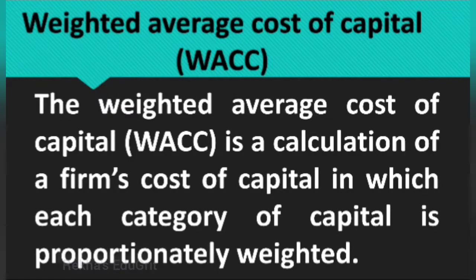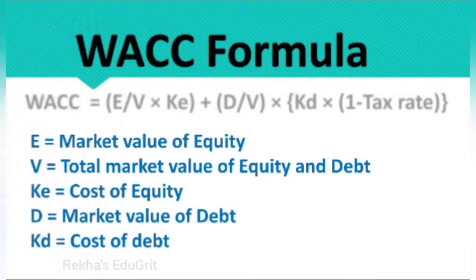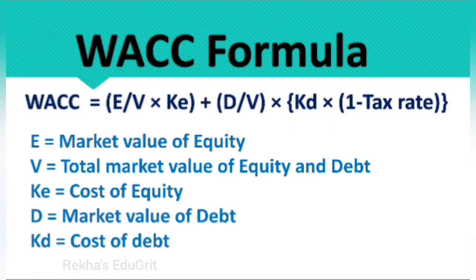First we'll see how to calculate the weighted average cost of capital with the help of a formula. The formula for WACC is E divided by V into KE plus D divided by V into KD into 1 minus tax rate. Here E denotes the market value of equity, and V denotes the total market value of equity and debt. KE is the cost of equity, D is the market value of debt, and KD is the cost of debt. Tax rate is the corporate tax rate.